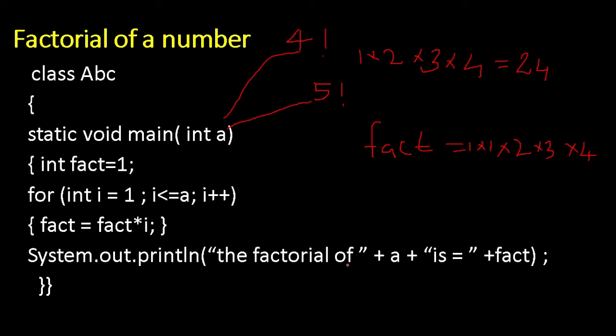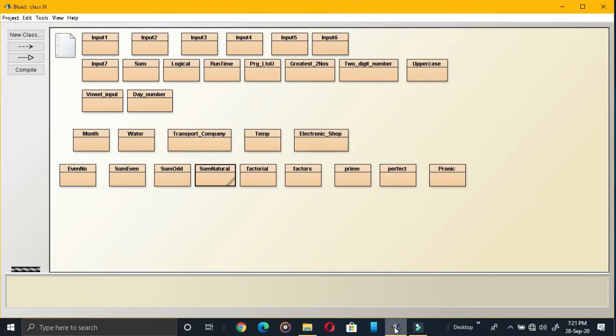System.out.println, "The factorial of " plus a. "The factorial of" is a message. Plus a means the value of a will be printed. What is that? 4. So factorial of 4 is equal to fact. What is in fact? 24. You just multiply what is there, and 24 will be printed. So this is the program. Now we are going to see the real output of these programs.